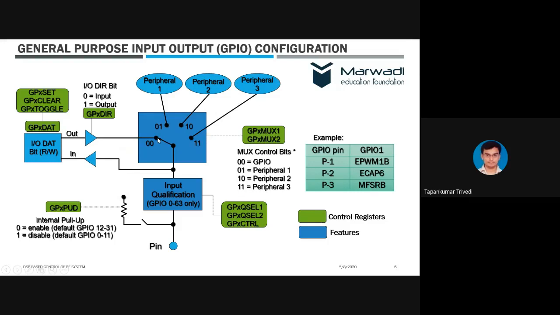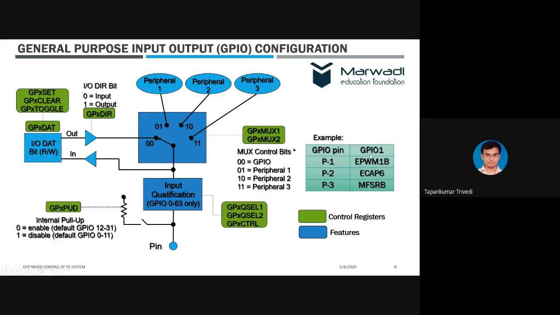So let us say we have selected GPIO, the 00 option. Through GPIO, we can give the output to the pin, right? So here we have the example. There is one pin, GPIO 1.